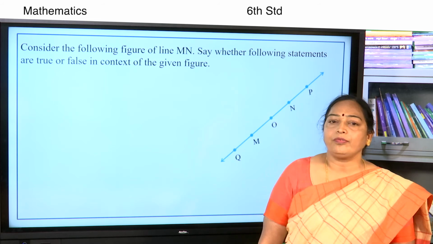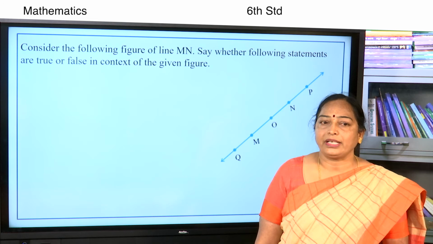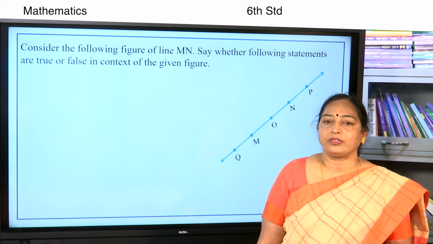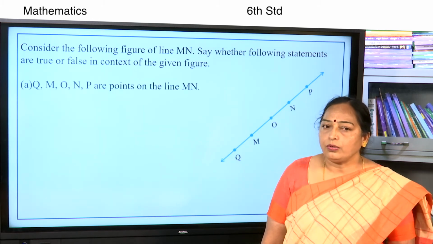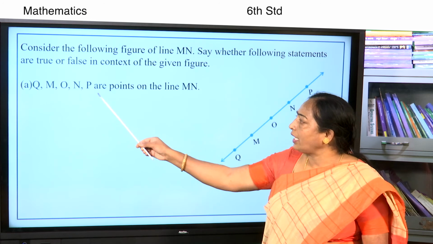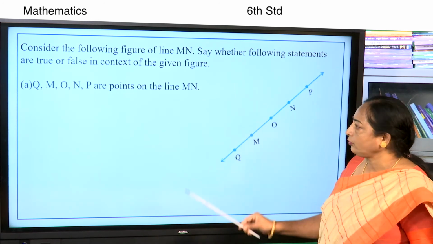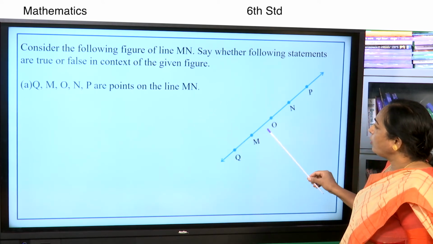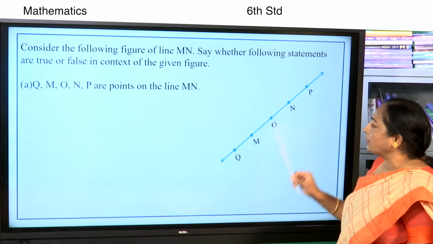Consider the following figure of line MN. Say whether the following statements are true or false in the context of the given figure. First statement, Q, M, O, N, P are points on the line MN. Is it correct? Q, M, O, N, P are the points on the line MN.